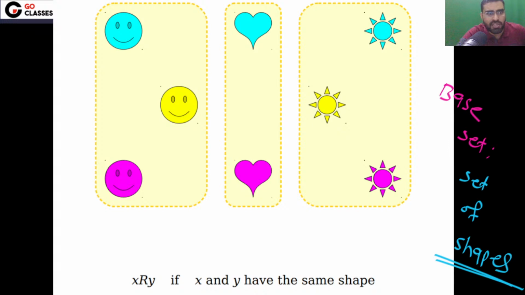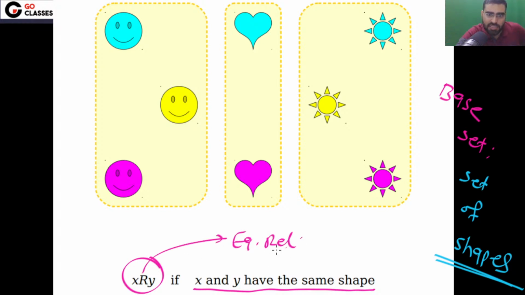Now you are defining an equivalence relation: X is related to Y if and only if they have the same shape. So this R is definitely an equivalence relation. Now you can easily see that the base set has been partitioned into different equivalence classes, because they have the same shape.